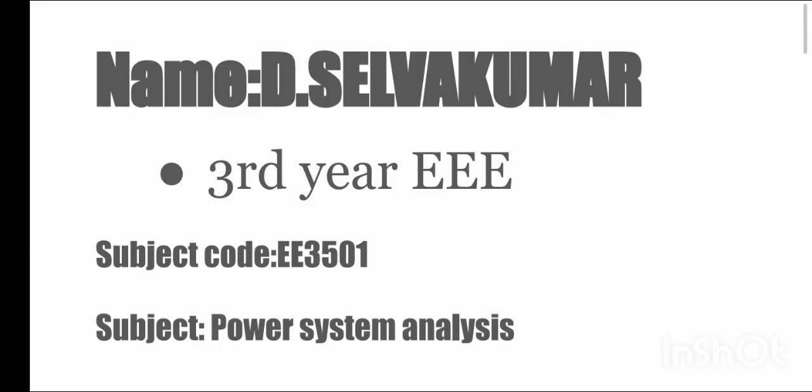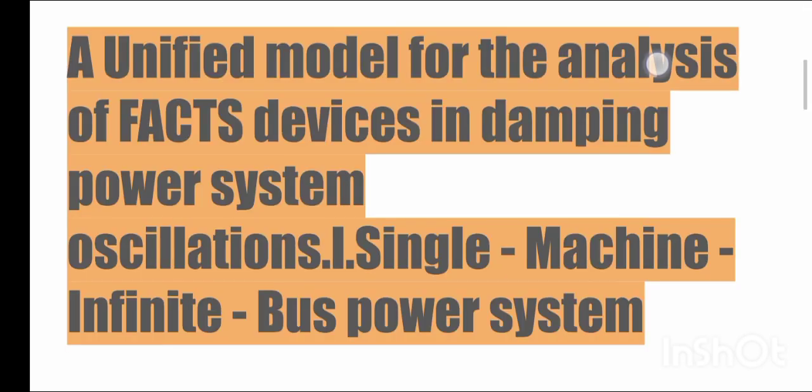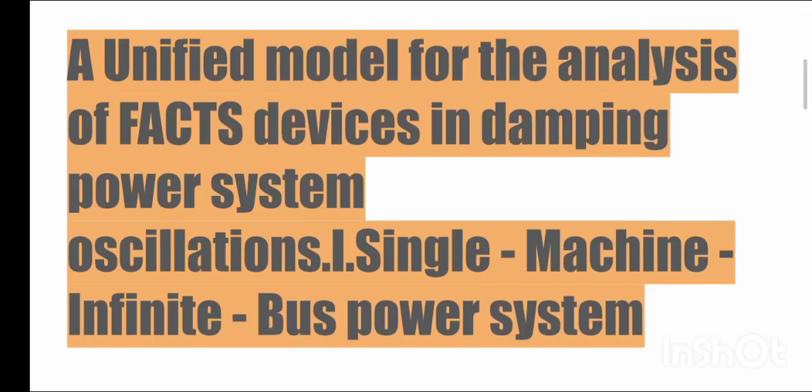Now we can see the case study in the subject of power system analysis. The subject code is EE3501. The case study topic is a unified model for the analysis of FACTS devices in damping power system oscillations: single machine infinite bus power system.